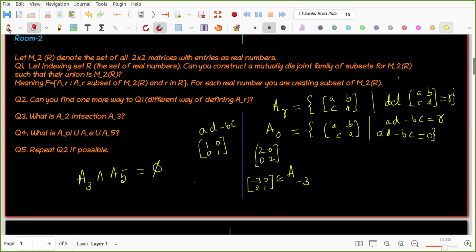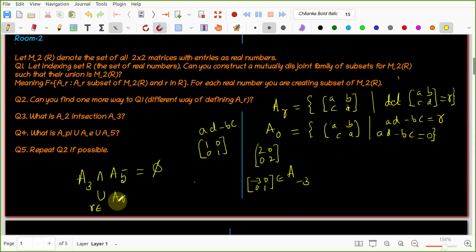What is their union? What is the union of all of them? AR, where R belongs to? Somebody. Mentor, please, can you call people from room number 2? Who is the mentor, please? Yes, Nitin.